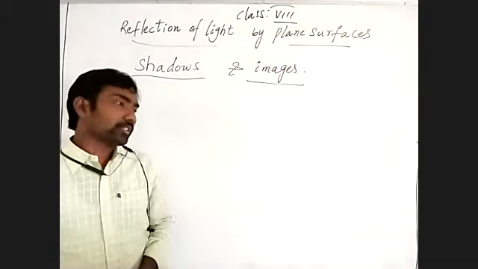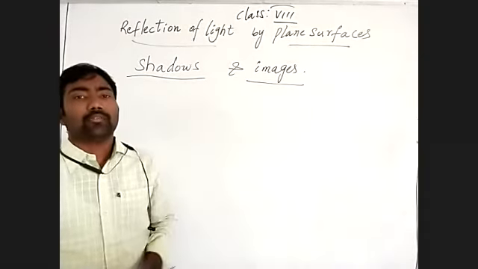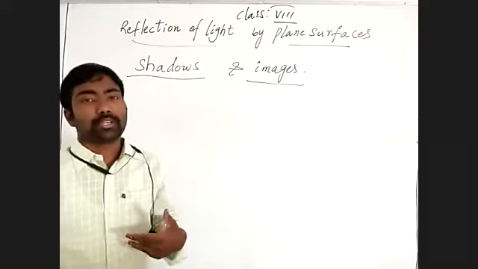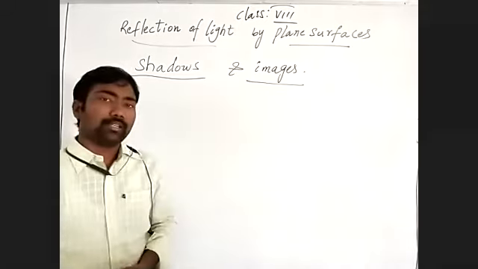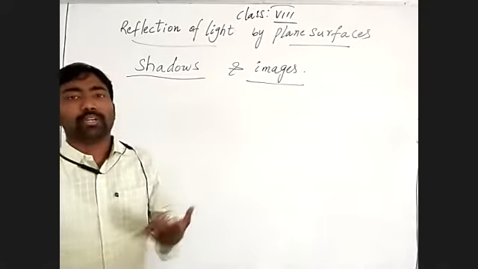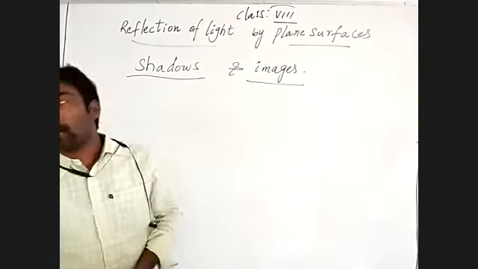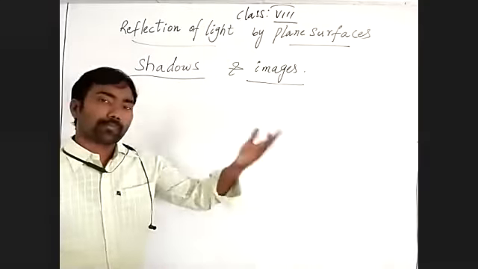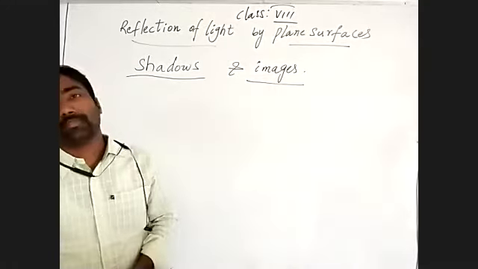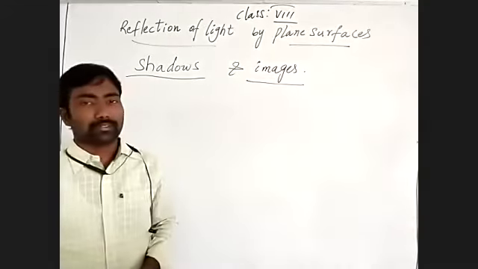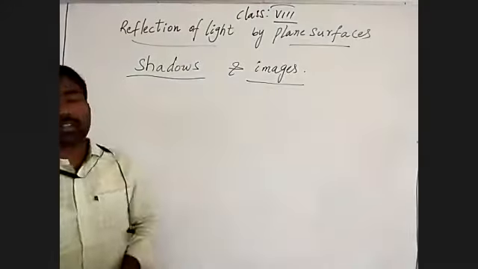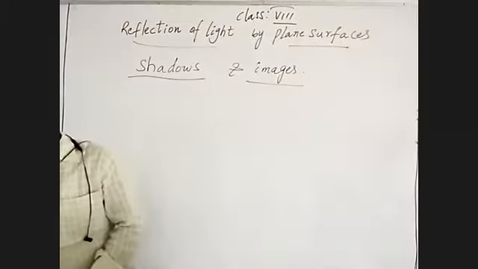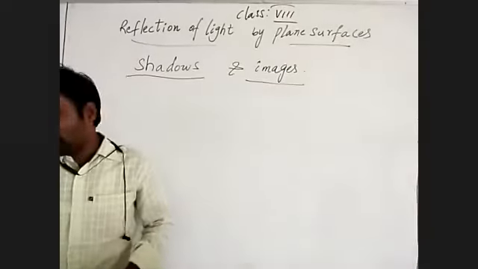Understand? If you stand in front of a wall, when sunlight falls on you, your image will form on the wall. When you are standing on the floor, your image falls on the floor. When you are standing on the earth, your image will form on where? Earth. So how shadows form: obstruction of light by an opaque object.